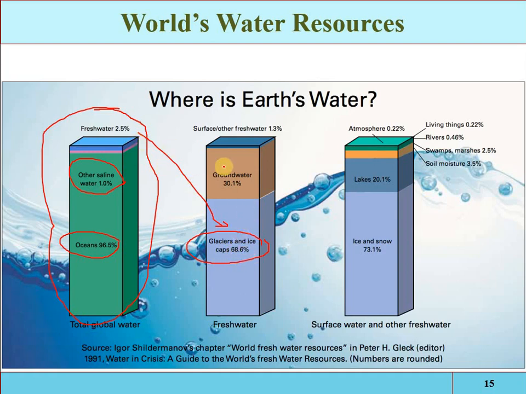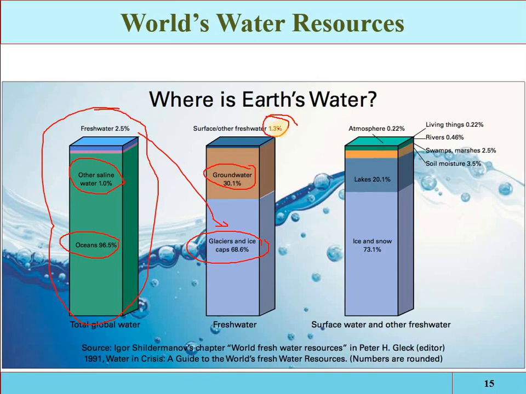Okay, and out of 2.5%, 30.1% of water is available in the ground reservoirs. So again, if you are using this groundwater, some power will be required, some mechanical energy will be required, so again you will have to pay for it. Now out of 2.5%, only 1.3% of water is easily available or extractable or utilizable.